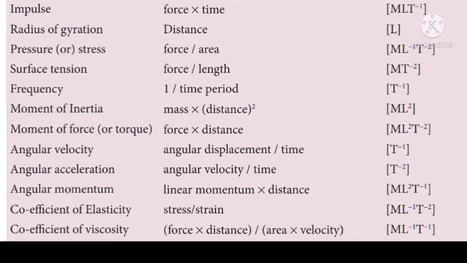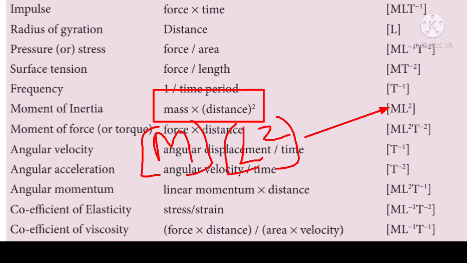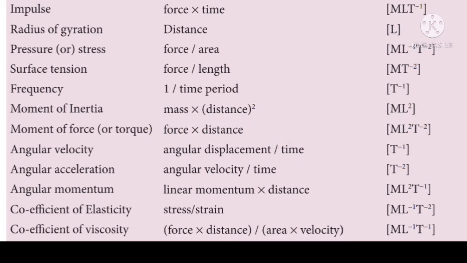And next, physical quantity, moment of inertia. The expression for moment of inertia is mass into distance squared. The dimension for mass is capital M, and the dimension for distance is L. Here distance squared is given, so it will become L squared. Hence, M L squared within square bracket becomes the dimensional formula for moment of inertia.